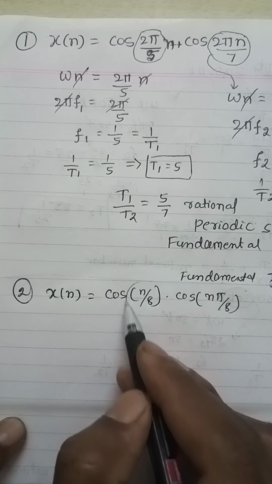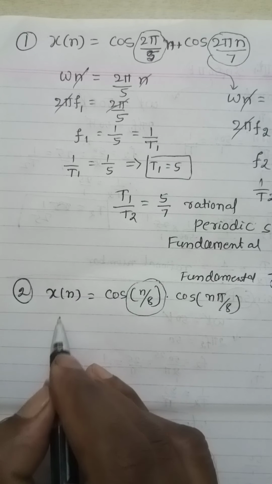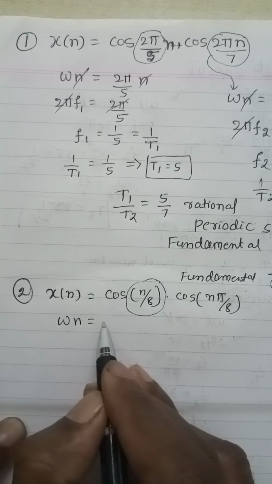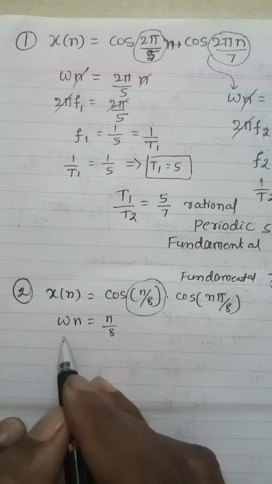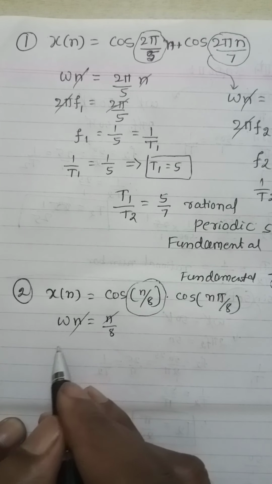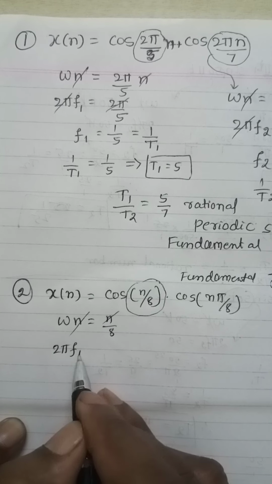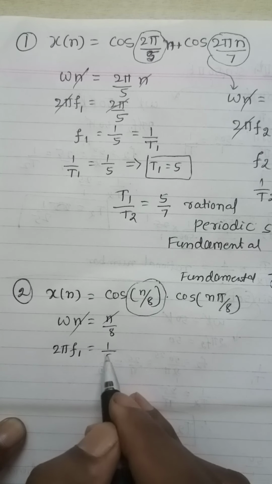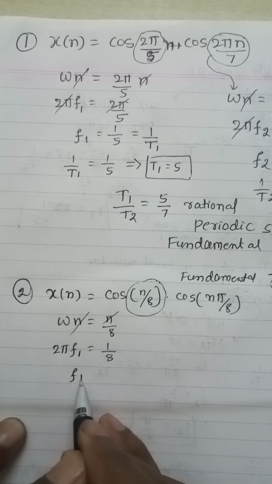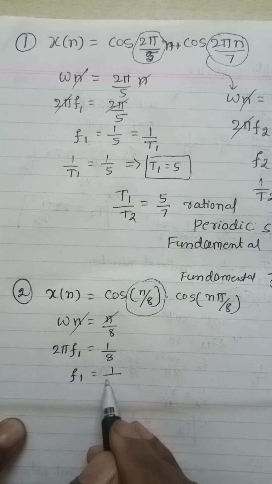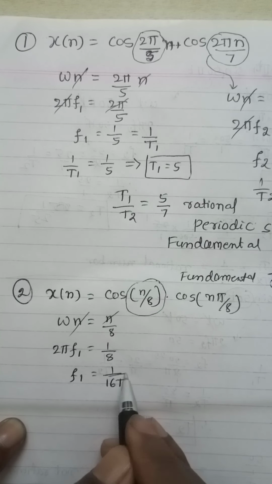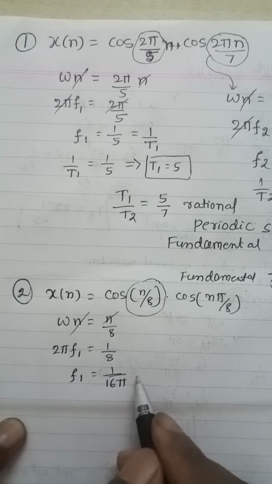Now this is as good as omega n. Omega n equal to n by 8. This is given. So n you can cancel. Omega n is nothing but 2 pi f. For the first frequency component f1, this is equal to 1 by 8. So f1 equal to 1 by 16 pi, if you take 2 pi in the denominator, it will be 16 pi.